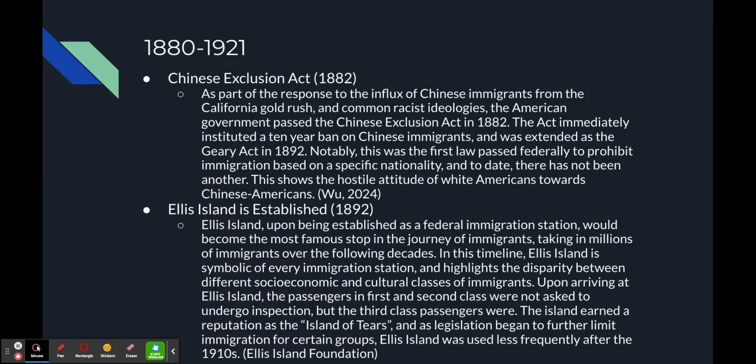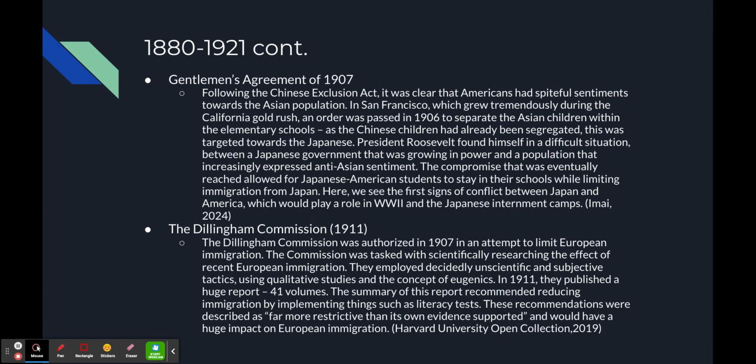So now we're getting into the next section of our timeline from 1880 to 1921, which started off with the Chinese Exclusion Act in 1882. It was the first law passed federally to prohibit immigration based on one specific nationality. There's not been another since, but it immediately instituted a 10-year ban on Chinese immigrants, which was later extended by the Geary Act in 1892, 10 years later. Also in 1892, Ellis Island was established, but we're not going to focus on that as much.